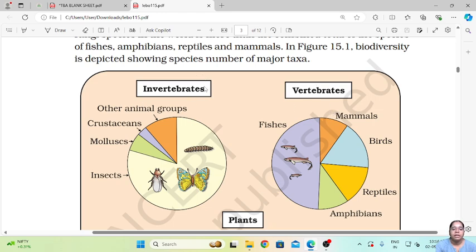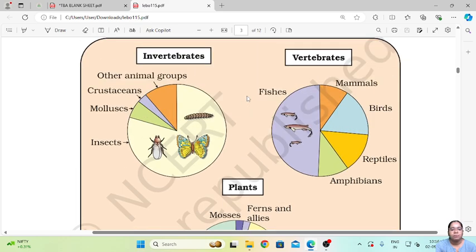Invertebrates are the organisms which do not have a backbone. Vertebrates are the organisms which have a backbone, and then come the plants. In the invertebrate category, the most dominant organisms are the insects. Then come the mollusks. Then comes the group of other invertebrates.